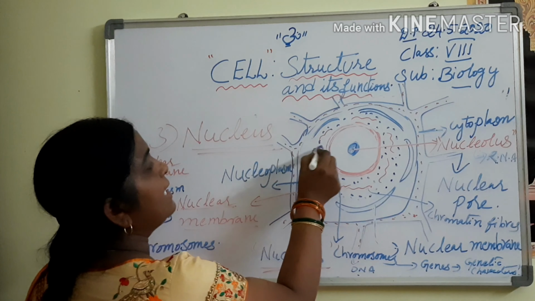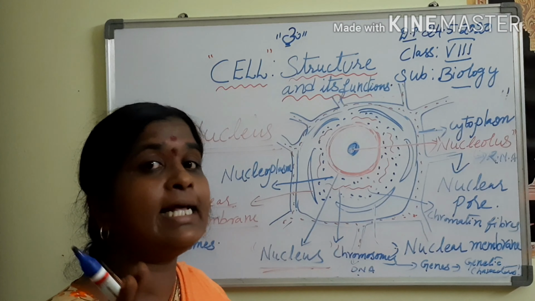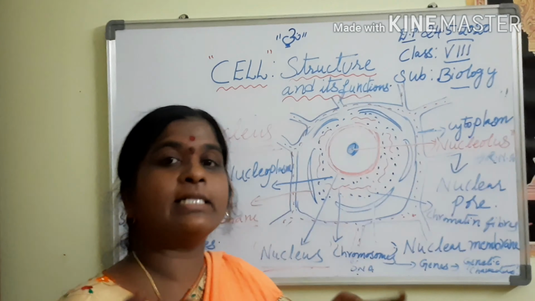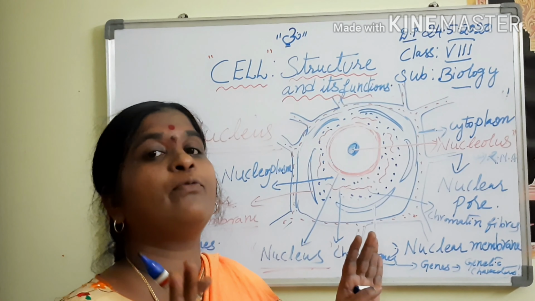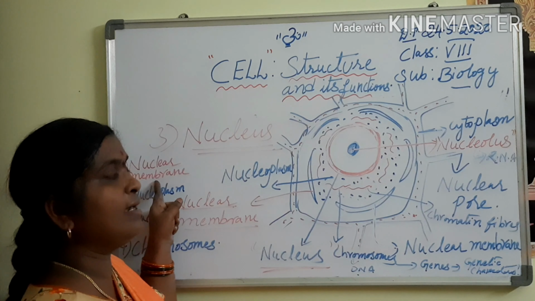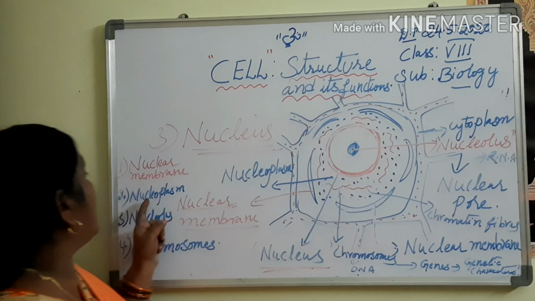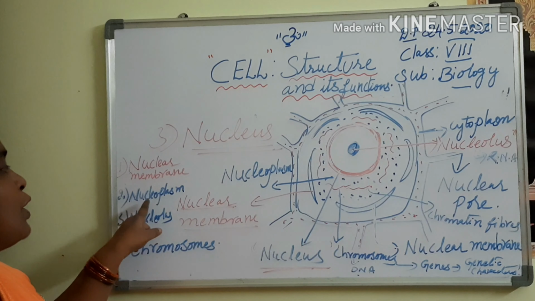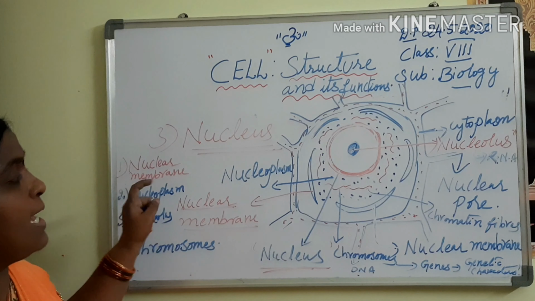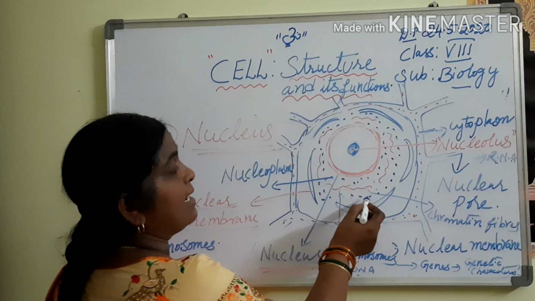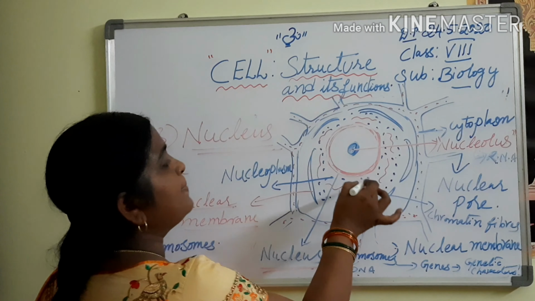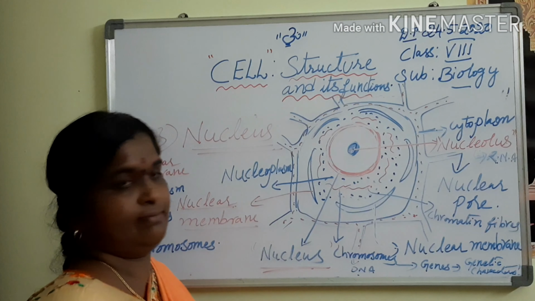Porous means it allows only the required materials to enter, and it also has the capacity to prevent the movement of materials. This is about what? Nuclear membrane. Coming to the next one, the nucleoplasm. We are discussing what? Nucleoplasm. Nucleoplasm is a dense fluid, that means heavy fluid, which is present in the cell.